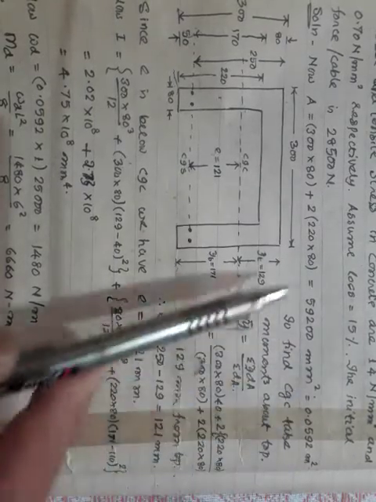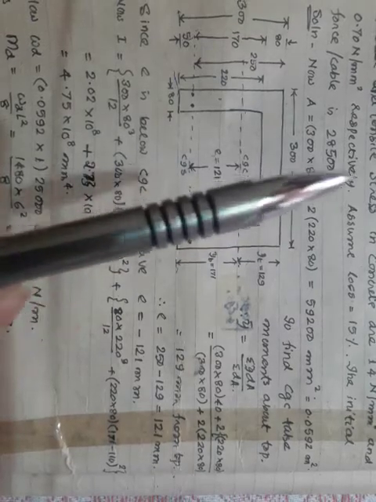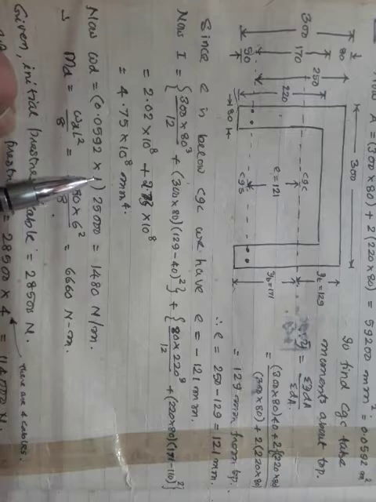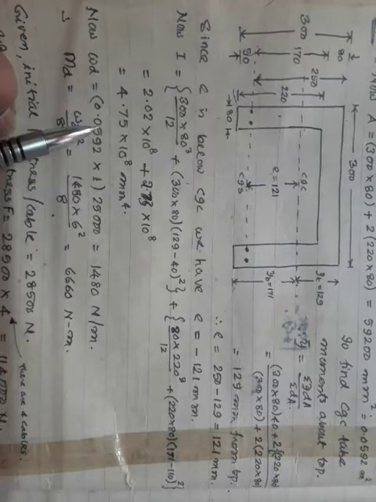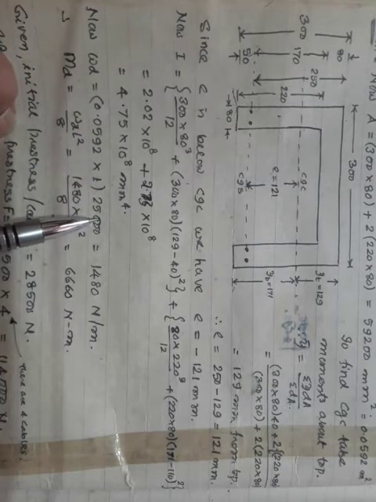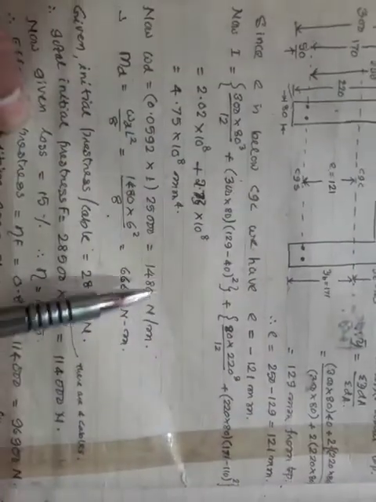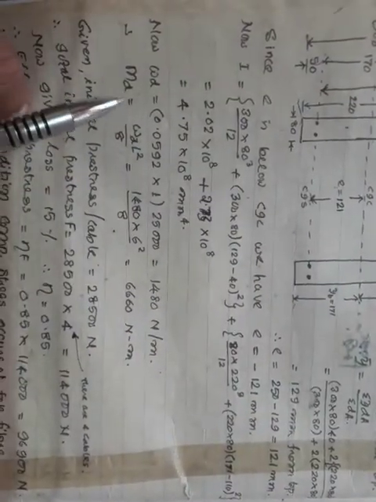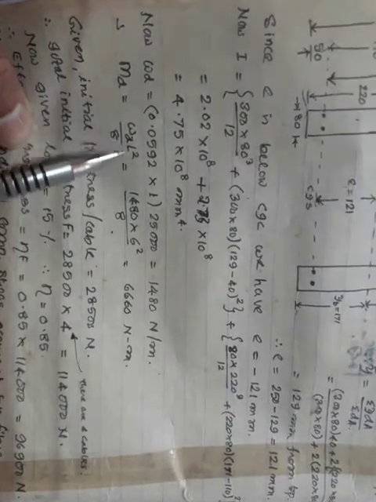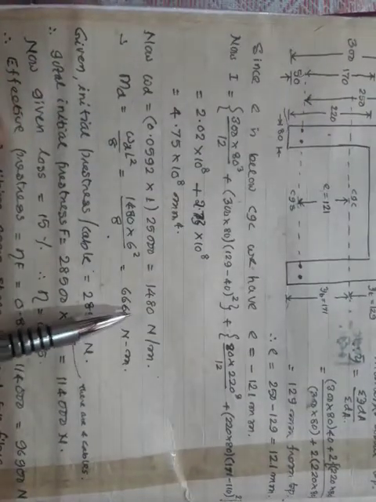Area is 0.0592 meter square, the cross sectional area. Cross sectional area into 1 meter along the span will give me the volume. Volume into density of concrete will give me WD. Am I right? Once you know WD, you can easily calculate your MD. MD is WD L square by 8. So you will get so much.